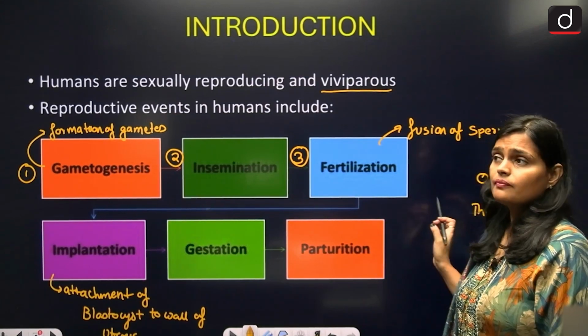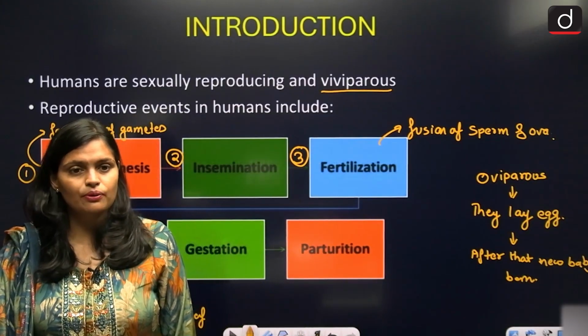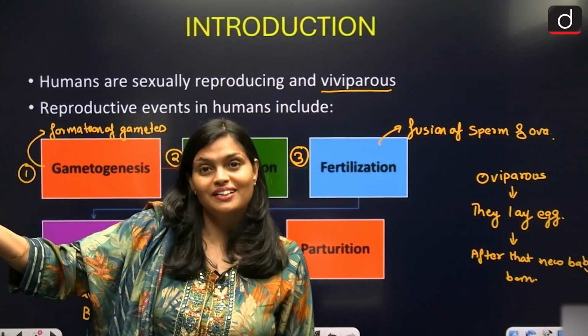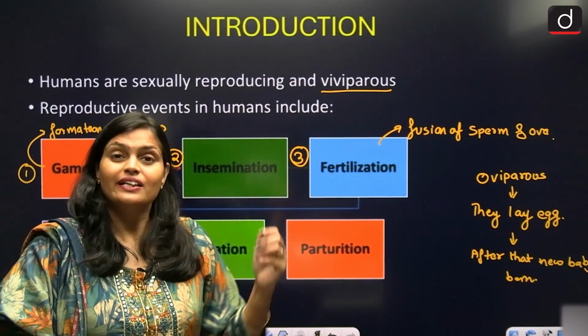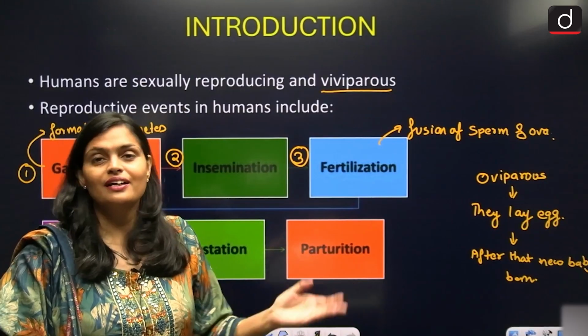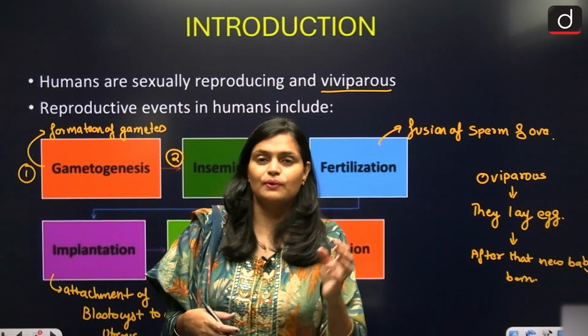Parturition. Now once the fetus has developed, it has to come outside the body, it has to be delivered out. That delivering of the baby out is called parturition. Whenever the baby comes out, that process is parturition.